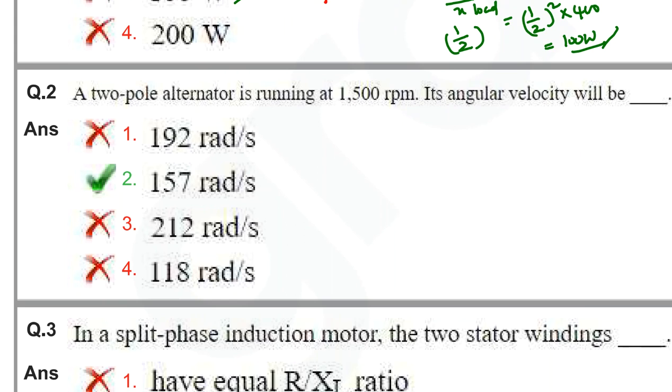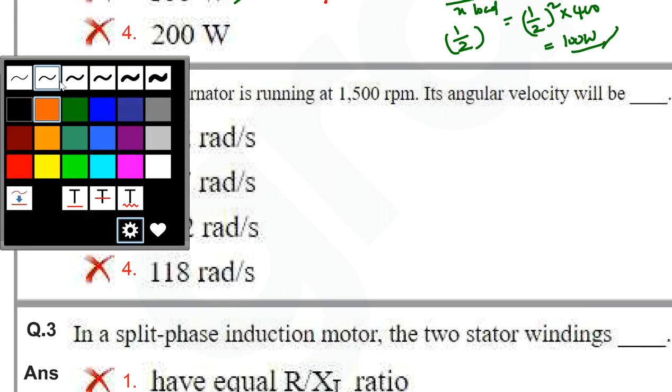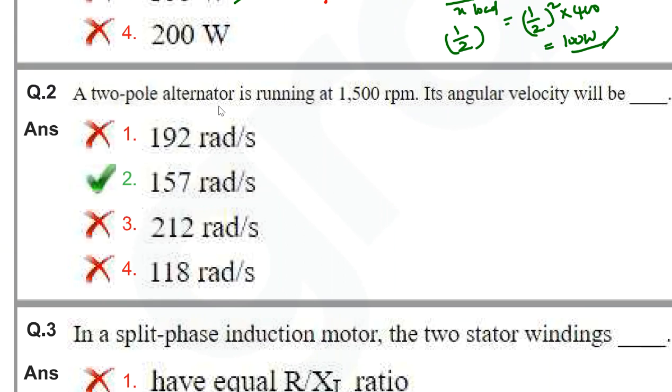Next question. A two-pole alternator is running at 1500 rpm. Its angular velocity will be? To find the angular velocity, angular velocity ω is 2π Ns by 60.